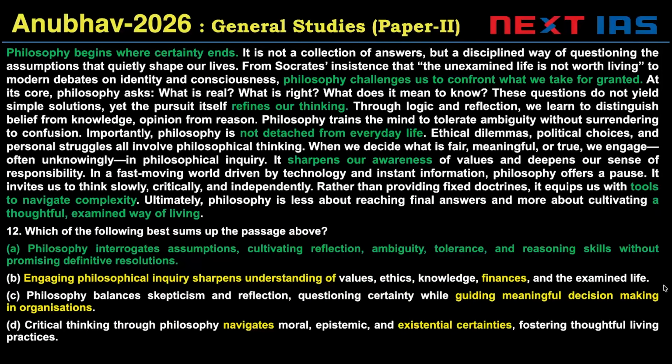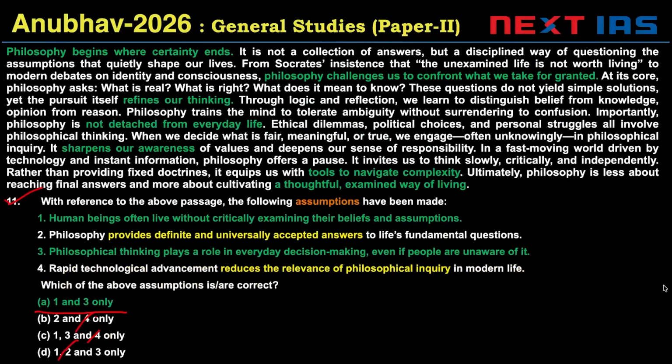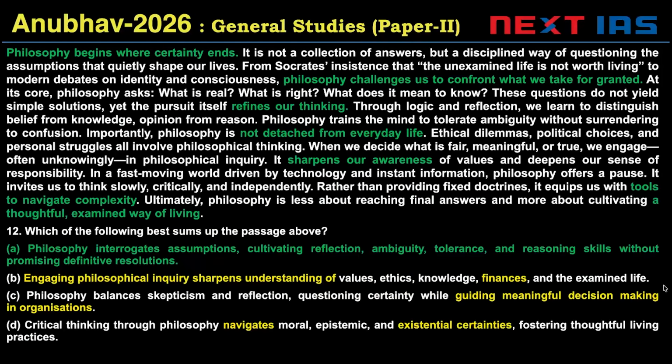Let's see the next one. Here we are asked to summarize the passage. Okay, so one moment. Two questions based on the passage. First was an assumption question. The second one is a summary question. A summary question is a little like the main point question in the sense that we are trying to include not just the main message of the author, but the entirety of the passage, all the important bits of the passage that were there.